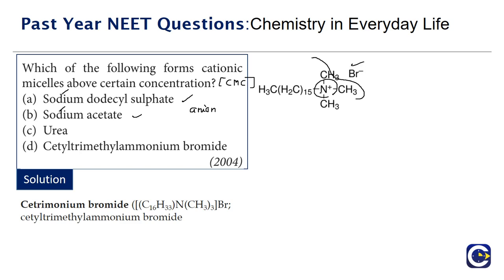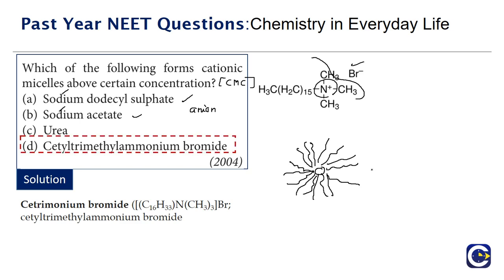In the micelle formation, all the organic parts will be attaching themselves to the contaminant or the organic substance, and the other water soluble part, the lyophilic part, will be exposed to the water. So the formation of cationic micelles happens in the case of cetyl trimethyl ammonium bromide, also called cetrimonium bromide. So the correct answer for this is option D.